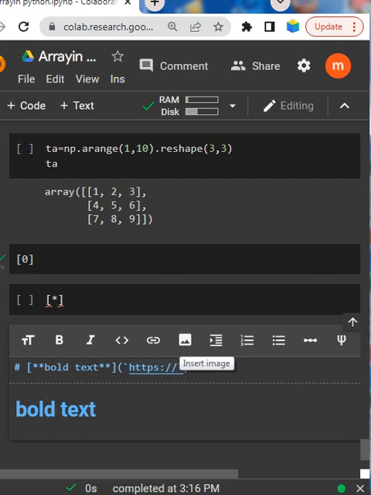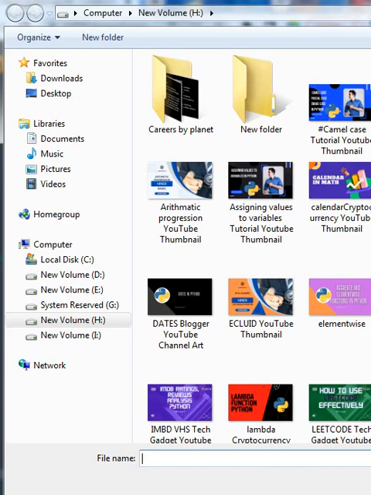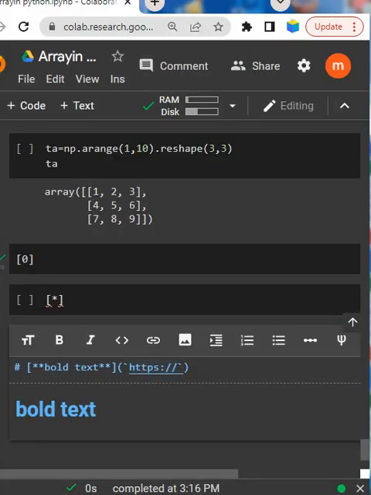Another is new paragraphs. If you want an image or something, you can paste it here, but we don't need this. Another is just new paragraphs you can create.